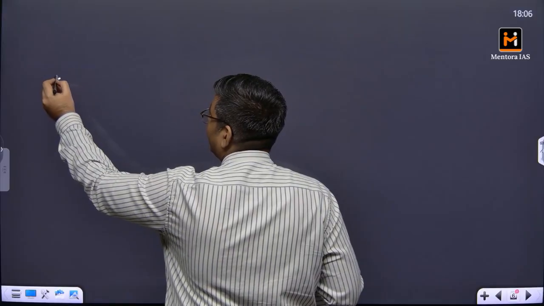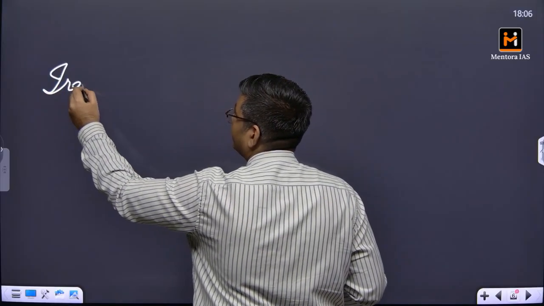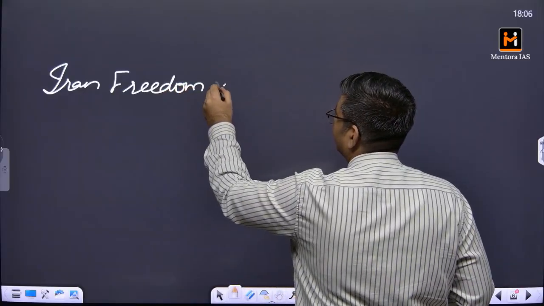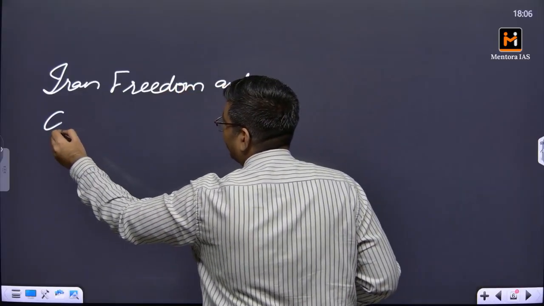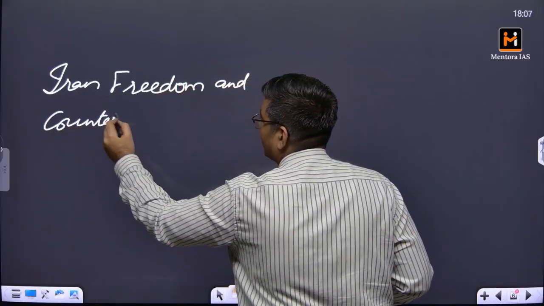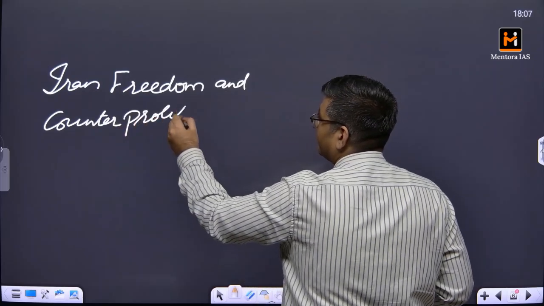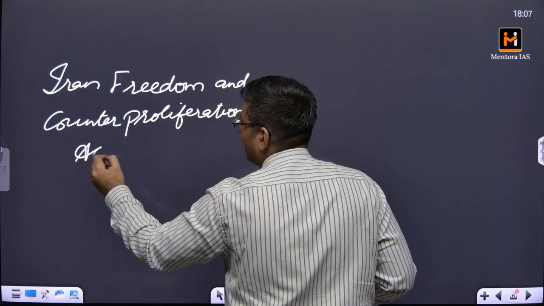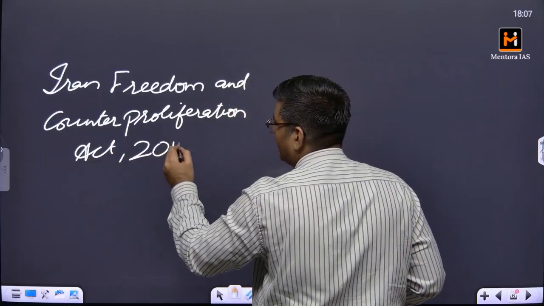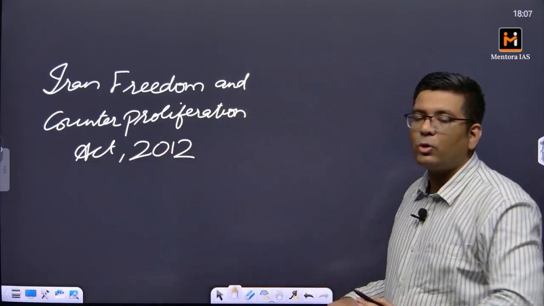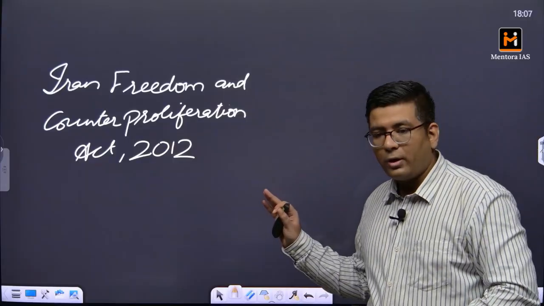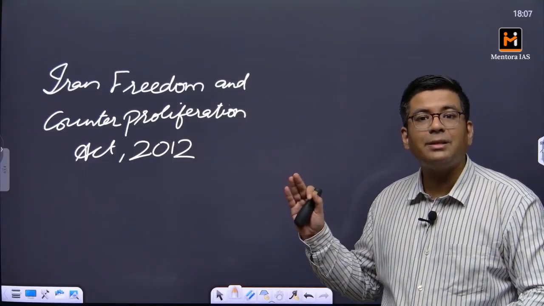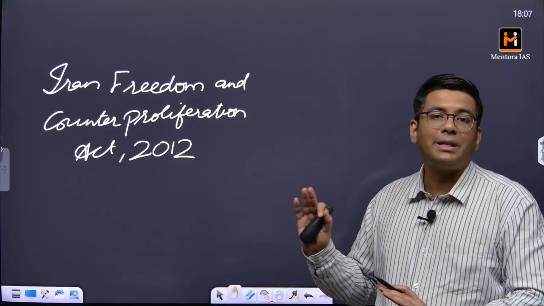So, under the Iran Freedom and Counter-Proliferation Act (2012). Why is it counter-proliferation? Because the USA would want that Iran should not be able to access nuclear weapons technology at any cost.